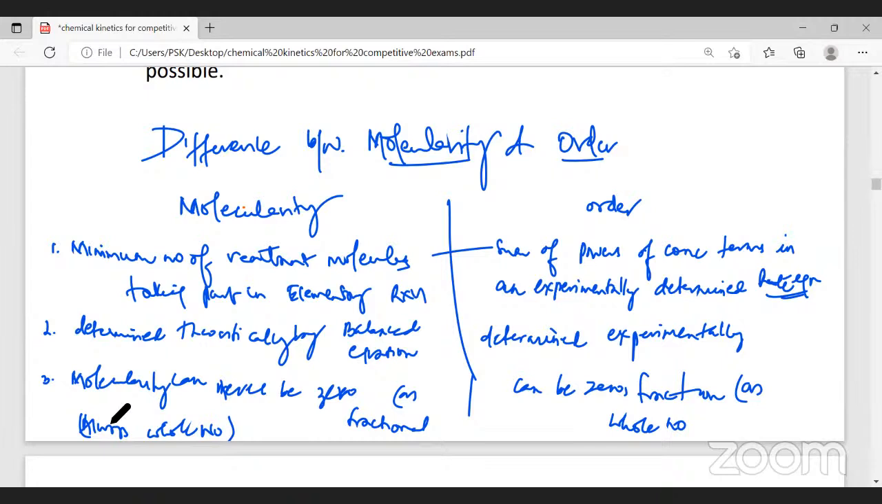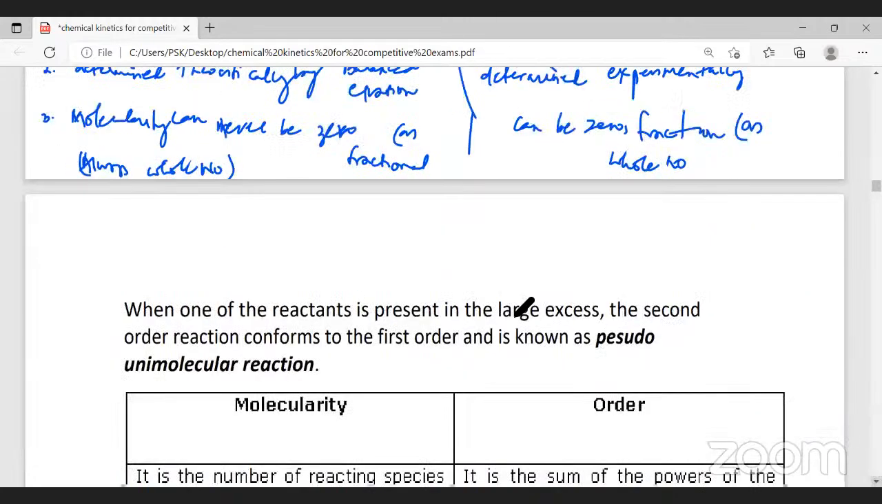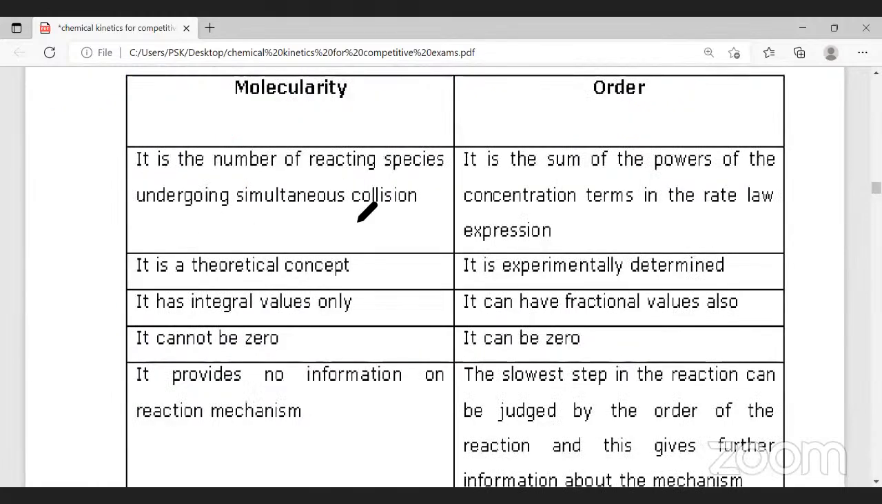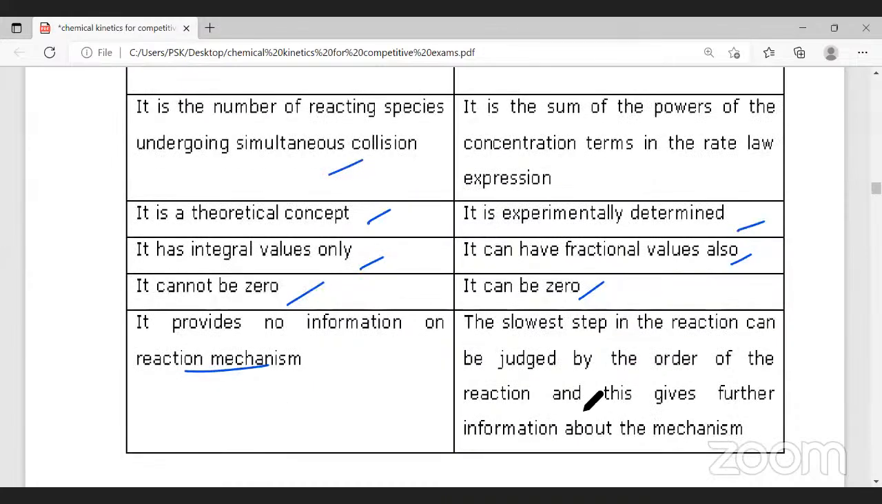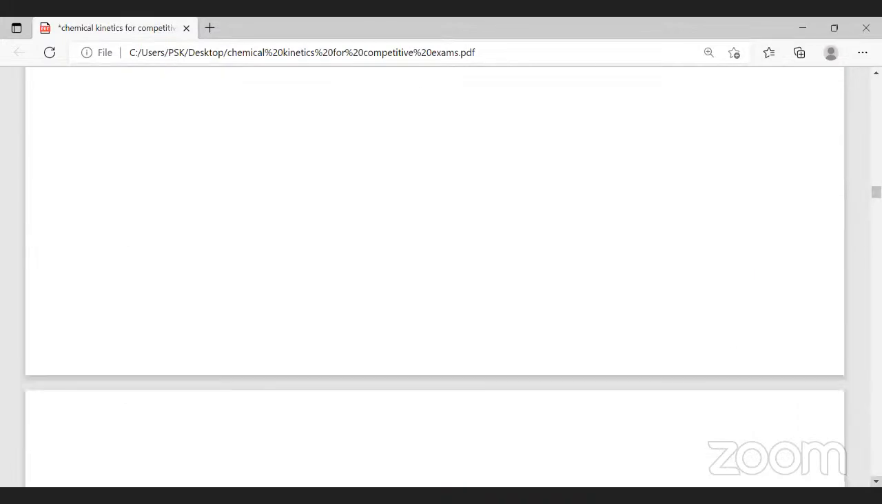So we have dealt with the concept called law of mass action, order and molecularity in detail. Now we have to learn how to determine the order of the reaction. Determination of order is not in your syllabus. The difference is given here: the definition, theoretically versus experimentally determined. Molecularity has only integer values, whole numbers. Order can be a fraction; molecularity cannot be 0, but order can be 0. Molecularity provides no information about the reaction mechanism, but the order gives you information about the mechanism. These are the differences between order and molecularity.